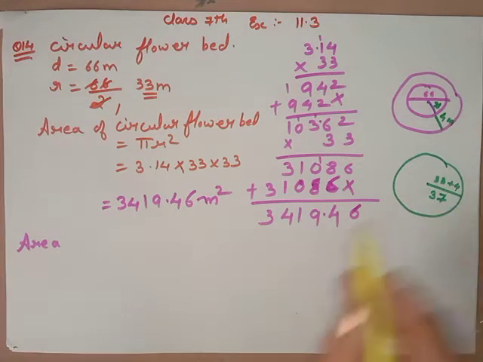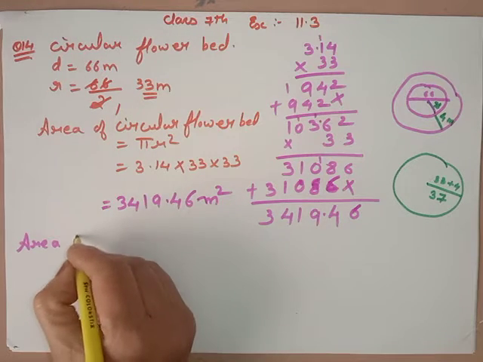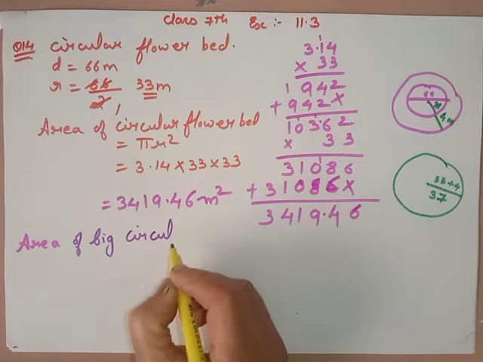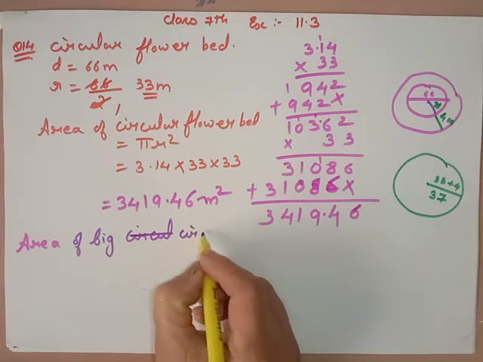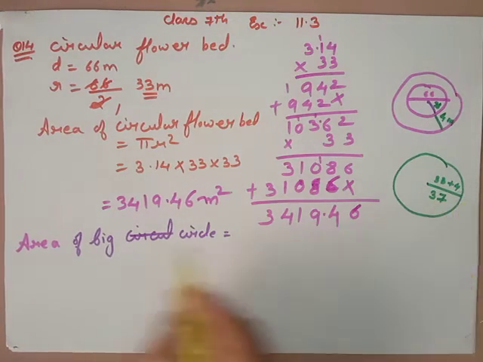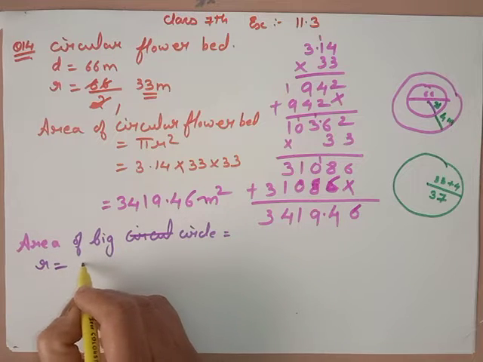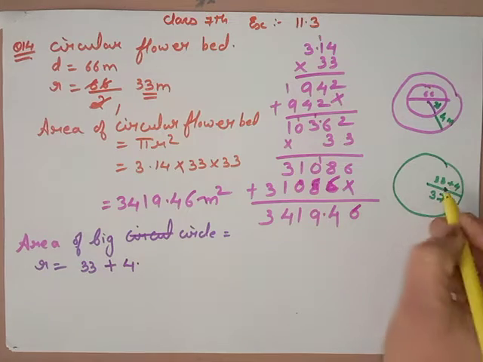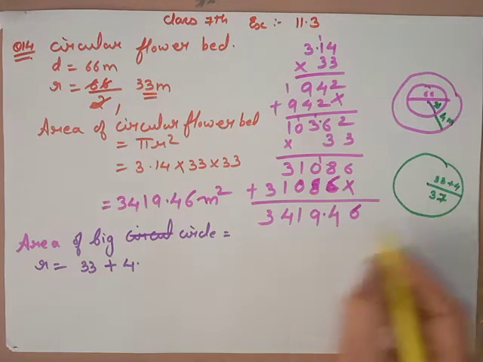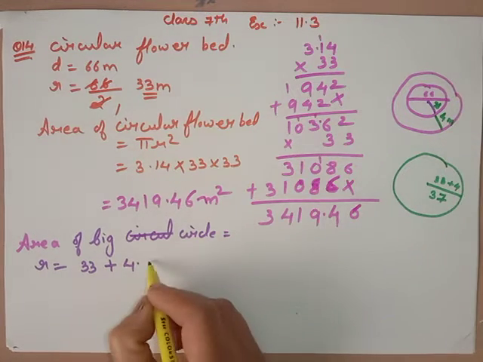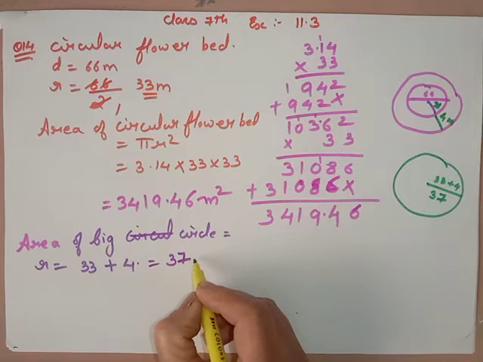So I am taking the area of now this big circle. So area of the big circle, the formula, the area of the big circle. First we find the radius. How we get the 33 plus 4. 33 is the radius of the flower bed and the 4 meter is extended. 4 meter क्या है? That is the wide path. So total radius will get 37 meter.